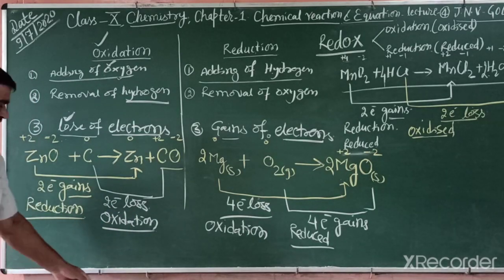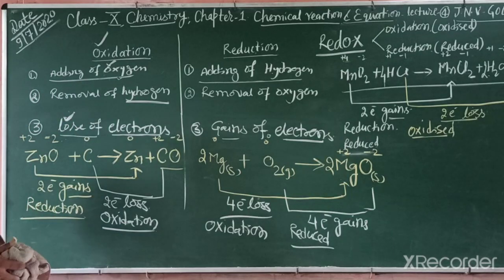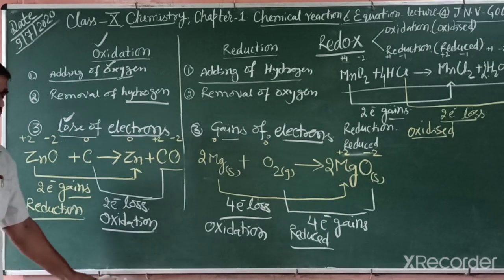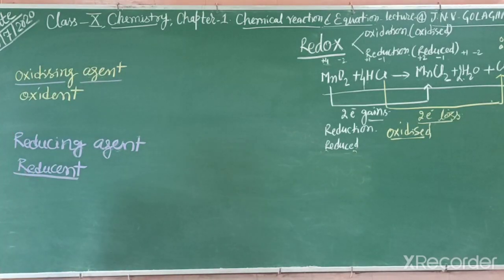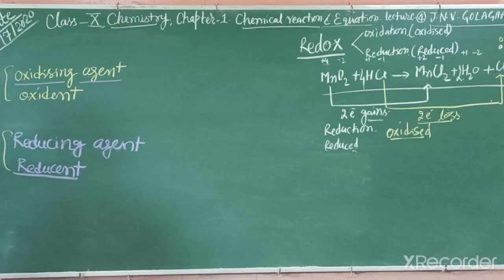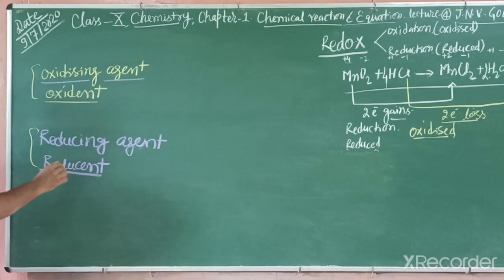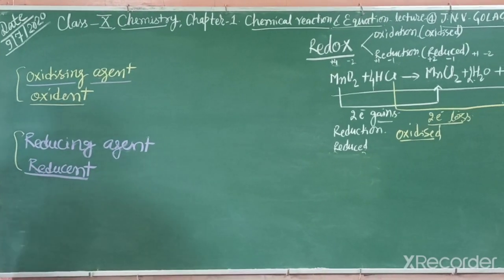There are 2 other terms: oxidizing agent and reducing agent. The other name for oxidizing agent is oxidant, and the other name for reducing agent is reductant.